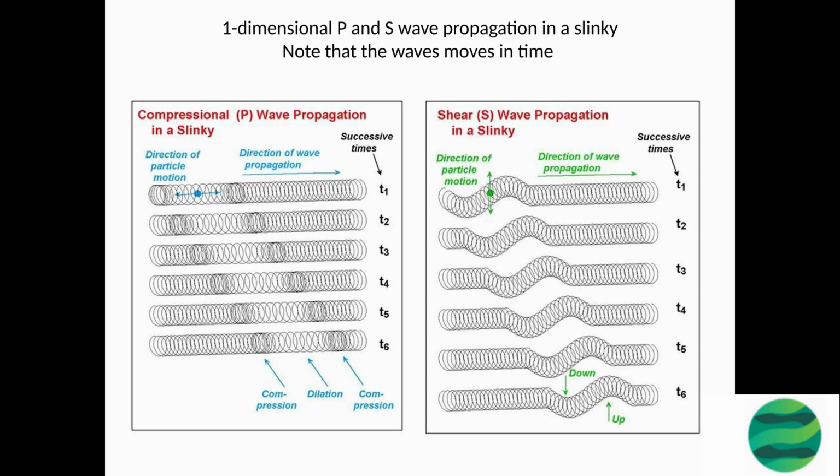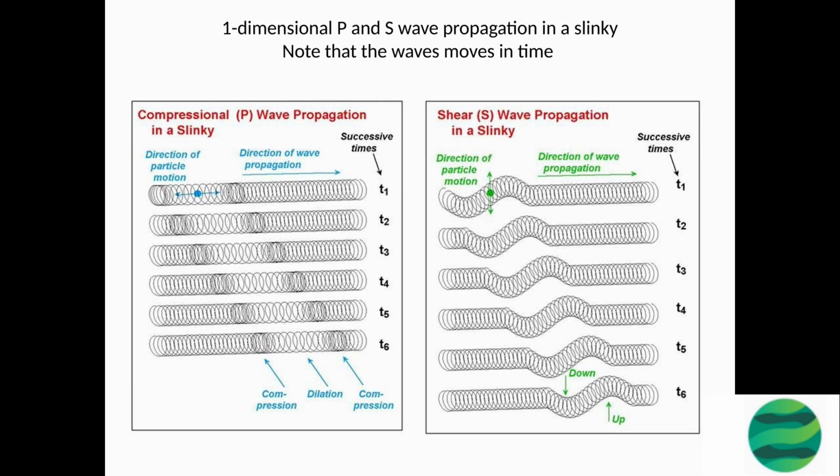In a slinky, two types of waves can be observed: P waves and S waves. P waves, also known as primary waves, are longitudinal waves that propagate through a medium by compressing and expanding the material in the direction of wave propagation. S waves, also known as secondary waves, are transverse waves that propagate through a medium by moving the material perpendicular to the direction of wave propagation.